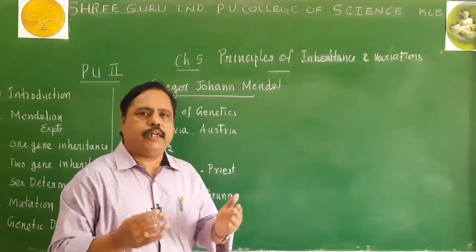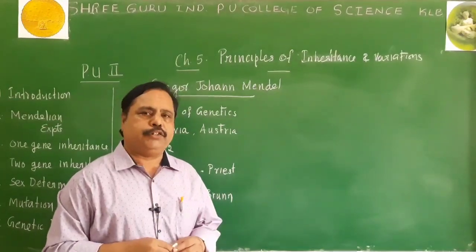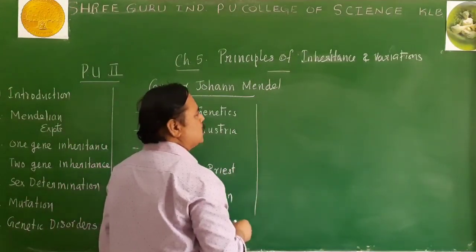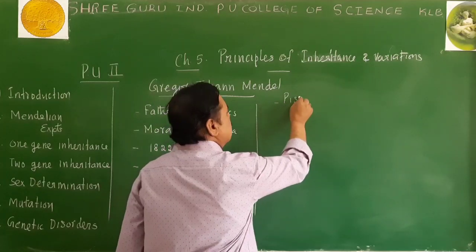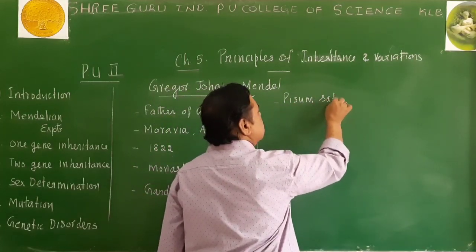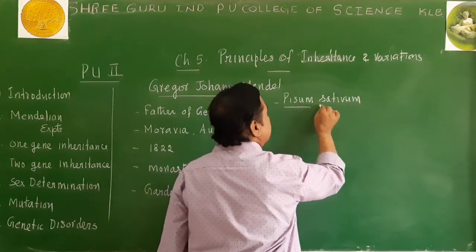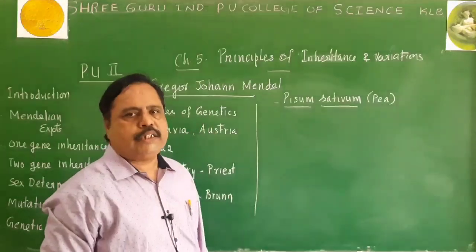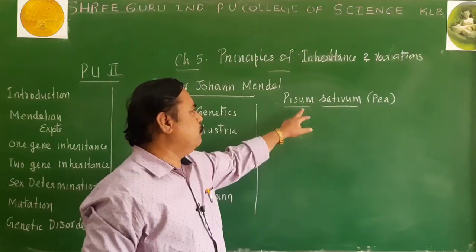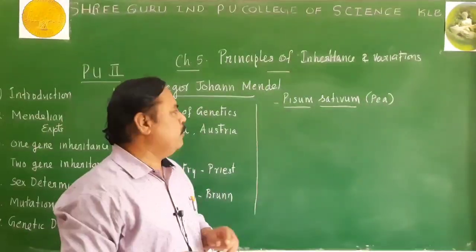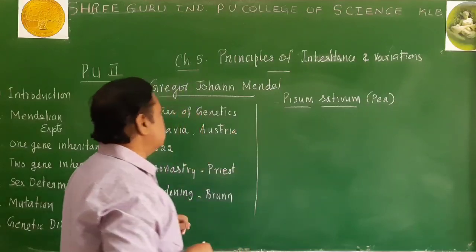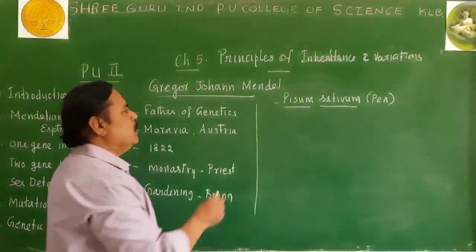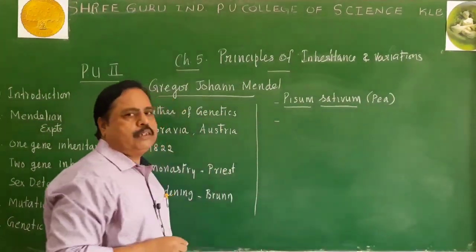In that garden, he came across different types of plants. When he was observing those plants, Mendel got a special interest in a plant called Pisum sativum. Pisum sativum is an important plant which is commonly called the pea plant, you have to remember. In first year you have studied about Fabaceae. In that family Fabaceae, you come across Pisum sativum. Mendel did some experiments based on this Pisum sativum.